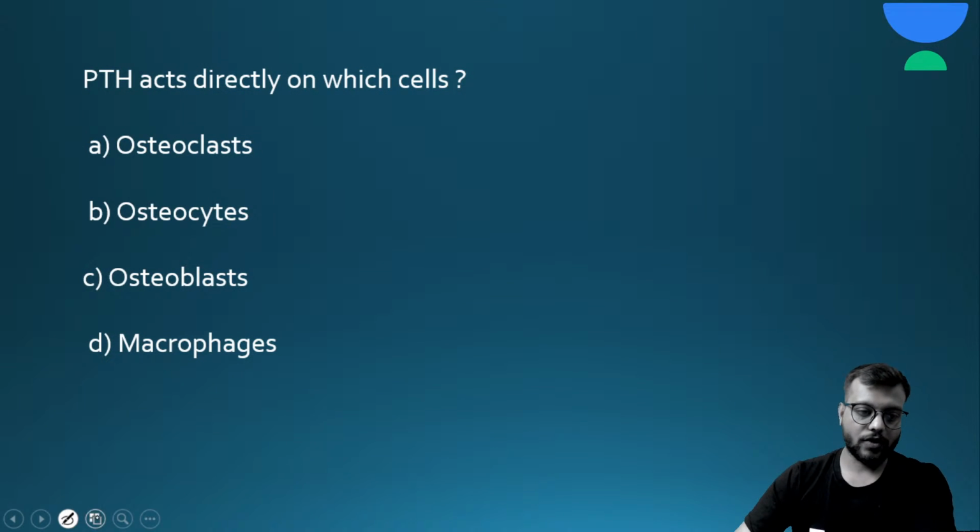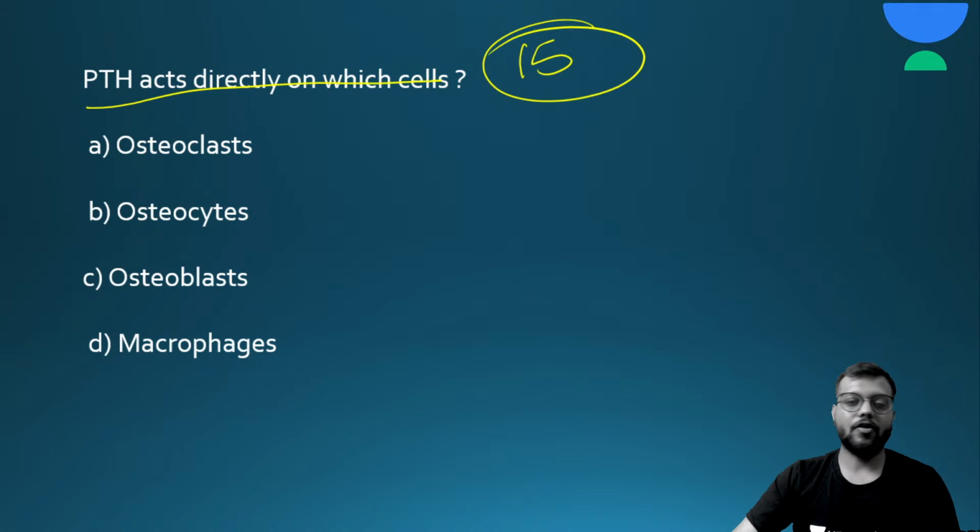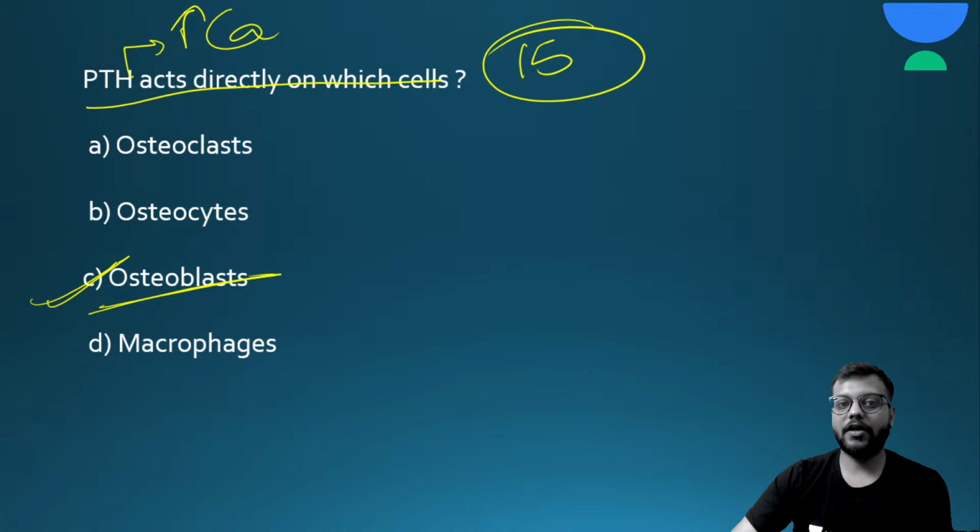Okay, now next question, very commonly asked and very important: parathormone acts directly on which cells? Here are your 15 seconds. Okay, the answer for this question is the osteoblast. The main function of parathormone is to increase serum calcium and decrease serum phosphate, and the increase in serum calcium is mainly due to increased resorption of bone.